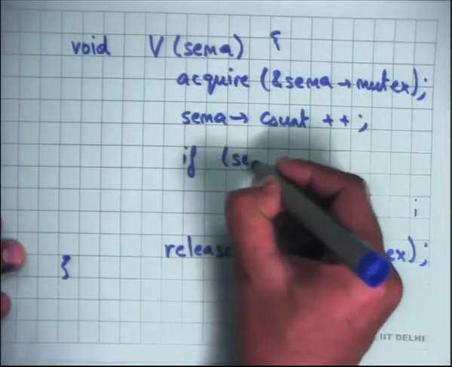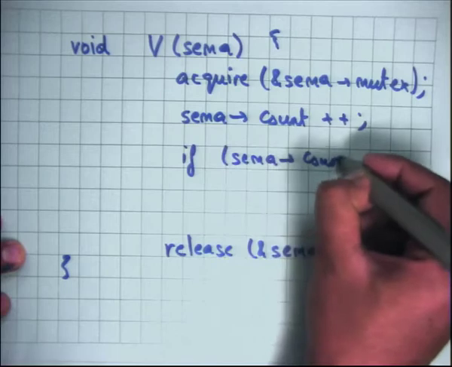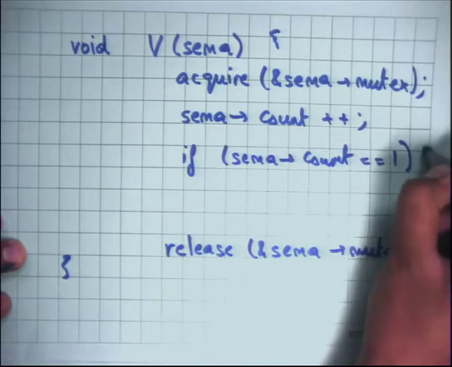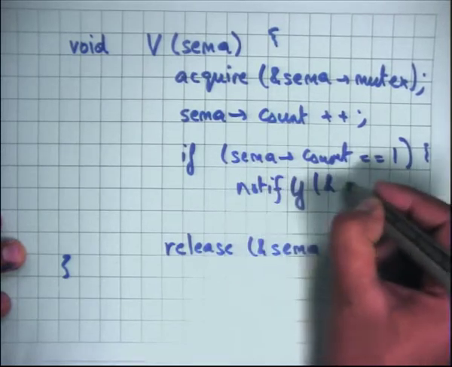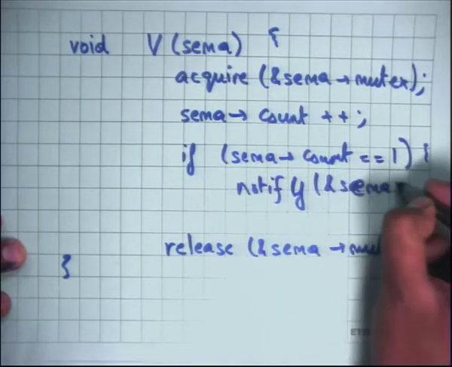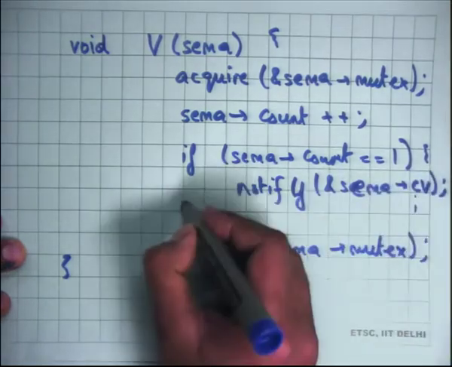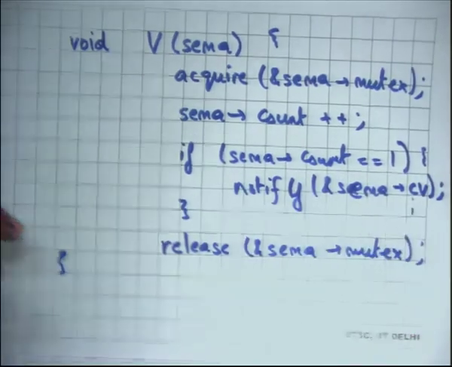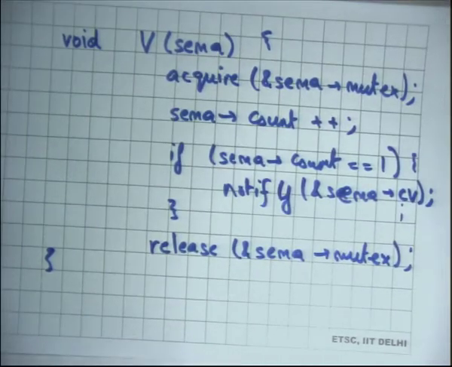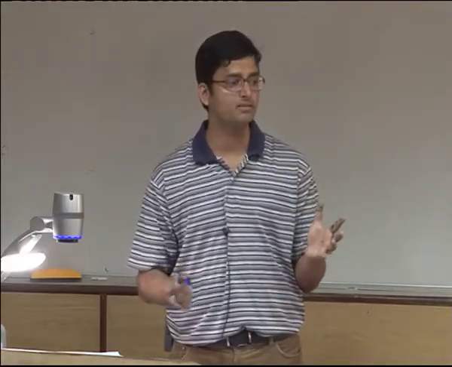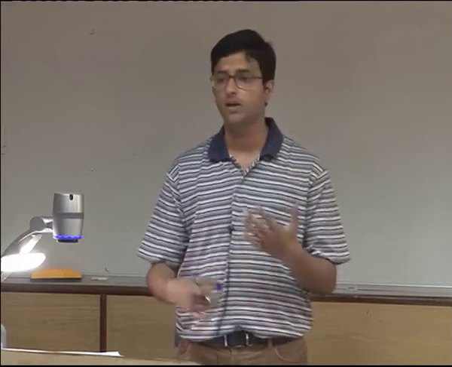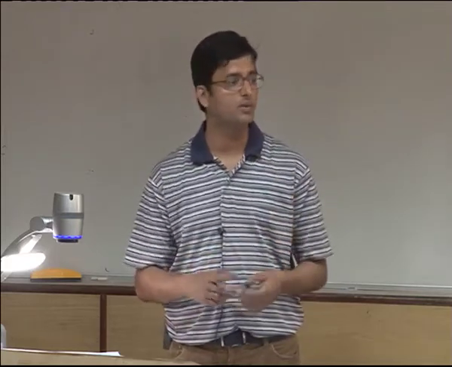So I basically say if sema.count is equal to 1, notify sema.cv. Okay, so this implementation obeys the semantics of semaphores, and I'm using locks and condition variables to implement semaphores.